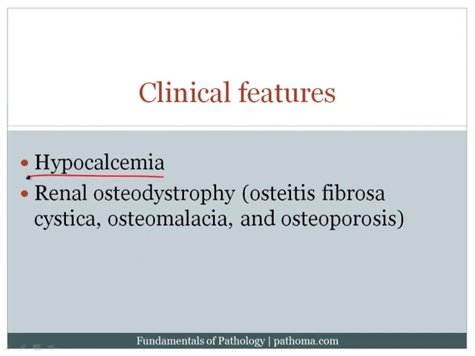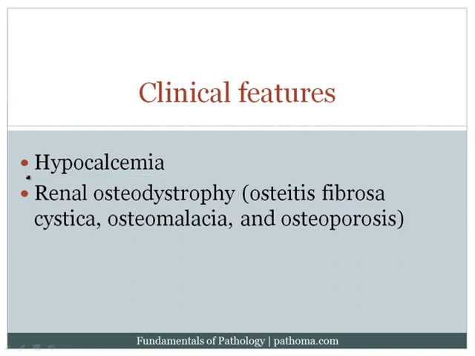Patients can also have hypocalcemia. There's two main reasons for the hypocalcemia. Number one, because there's decreased 1-alpha hydroxylation of vitamin D. Recall that vitamin D is 1-alpha hydroxylated by the kidney in the proximal renal tubular cells. And then number two, because the kidney is failing, it's not able to excrete phosphate. And if you can't excrete phosphate, you're going to get hyperphosphatemia. Now remember that the high phosphate will bind with calcium, and so therefore the free calcium will become low, which is another reason why patients develop hypocalcemia.